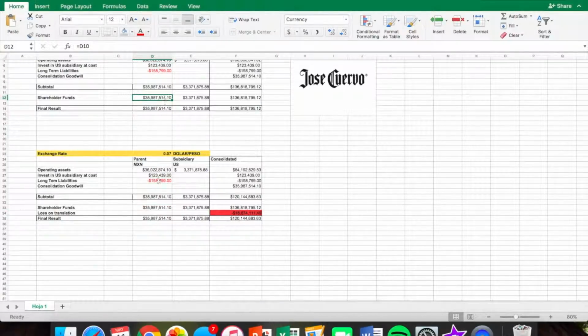Now, supposing we are going to give the same amount of money to the shareholders as in the previous scenario, that results in a loss on translation of 16,674,111 when we subtract the amount of the shareholder funds from the subtotal. At the end, we have a final result lower than the previous one because of the translation risk.